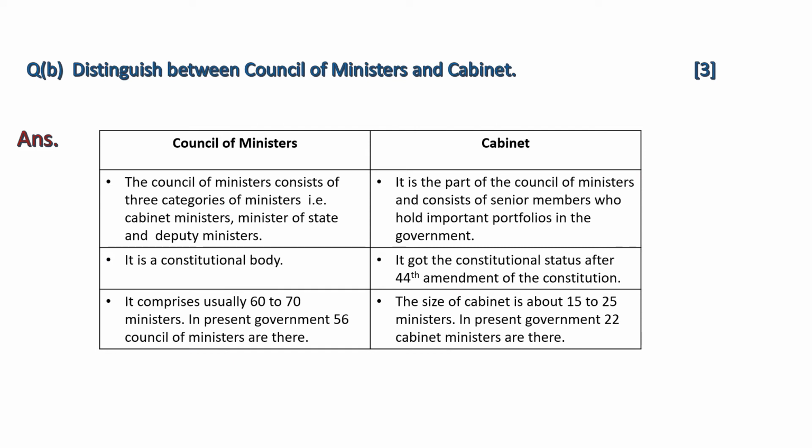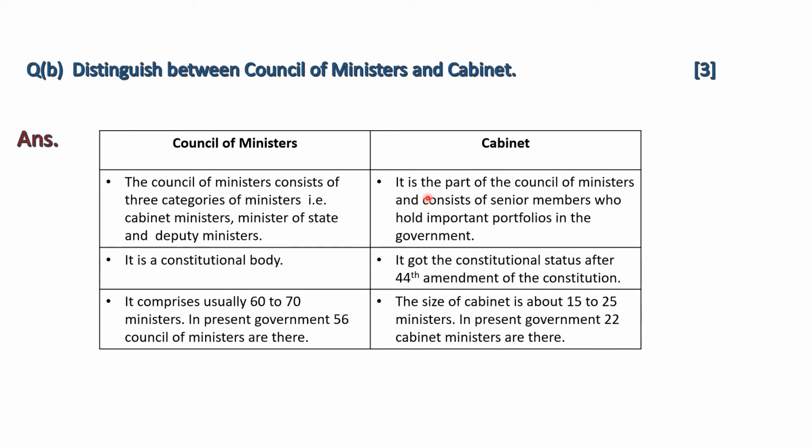Distinguish between Council of Ministers and Cabinet. Council of Ministers consists of three categories of ministers: Cabinet Ministers, Ministers of State, and Deputy Ministers.